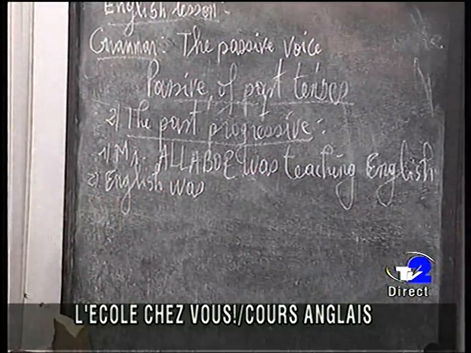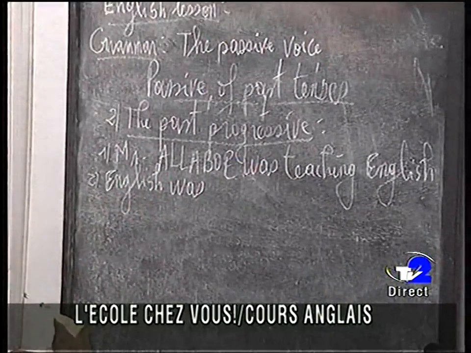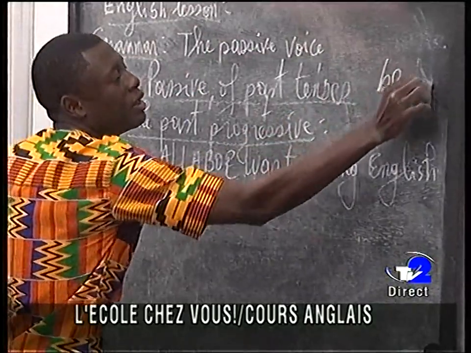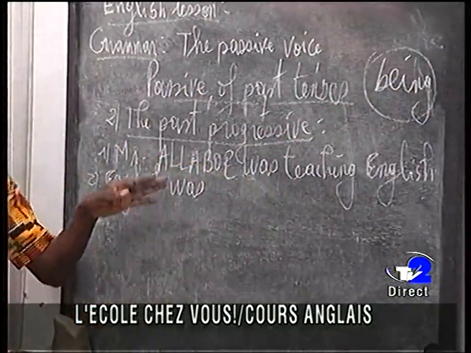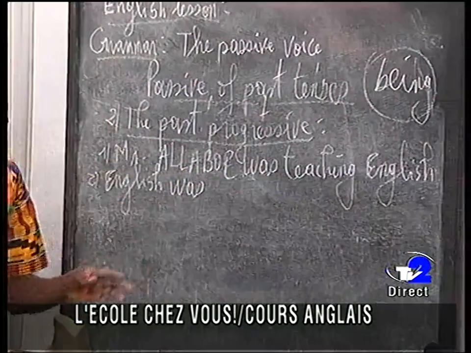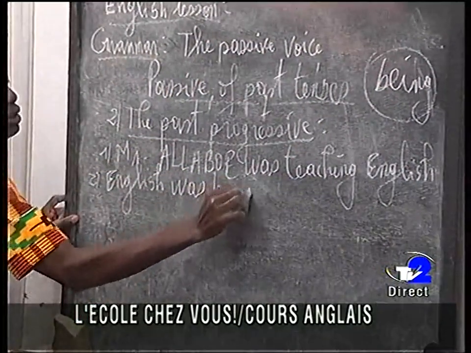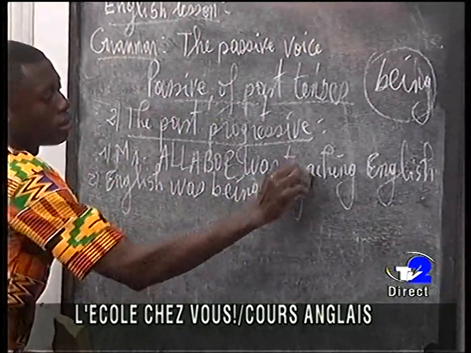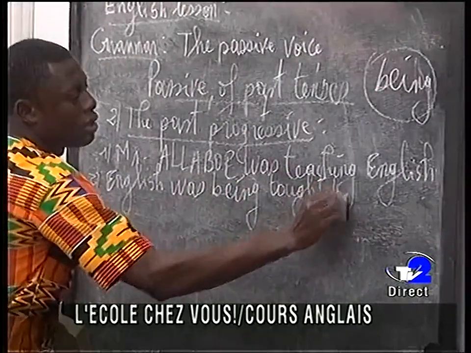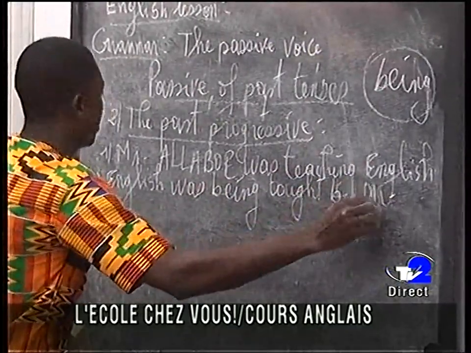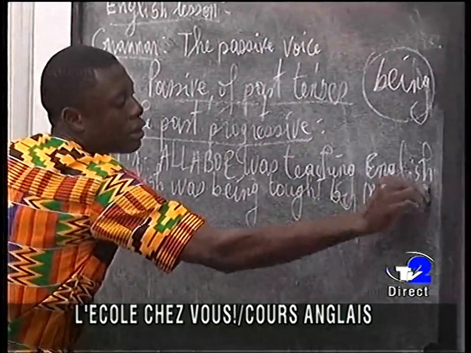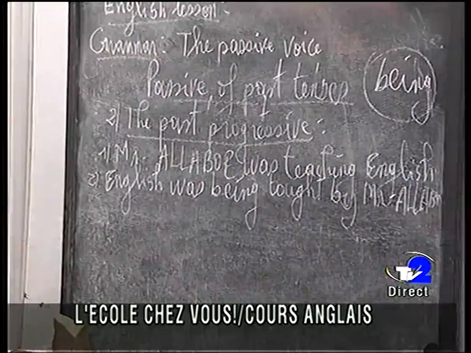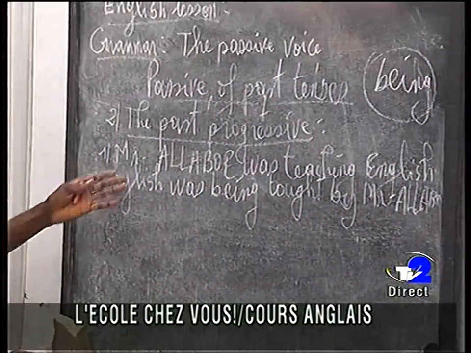Okay. Now, being, because for the present progressive, we said that this word being will come because of the progressive form, the ing form. So, English was being taught by Mr. Alabwe. Okay? So English was being taught by Mr. Alabwe. Mr. Alabwe was teaching English.